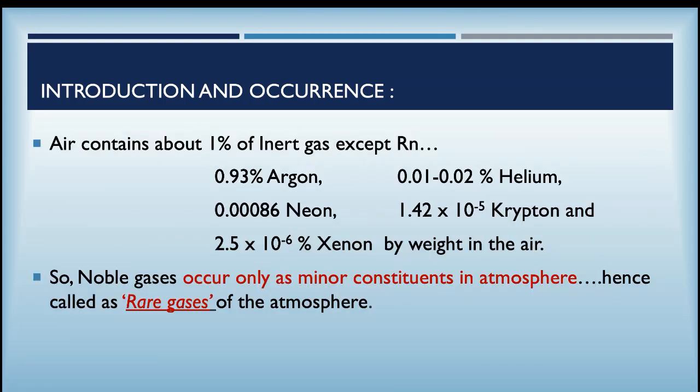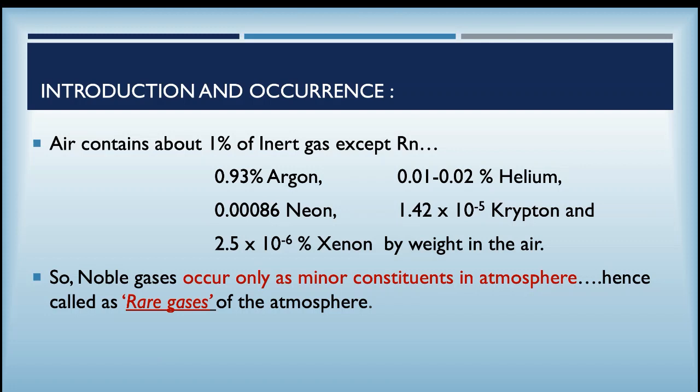So we find that air contains about 1% of the inert gases except radon, because radon is obtained by the disintegration of a radioactive element like radium. Out of this 1%, the constituents are: 0.93% argon, 0.01 to 0.02% helium, 0.00086% neon, 1.42 × 10^-5 krypton and 2.5 × 10^-6 % xenon.